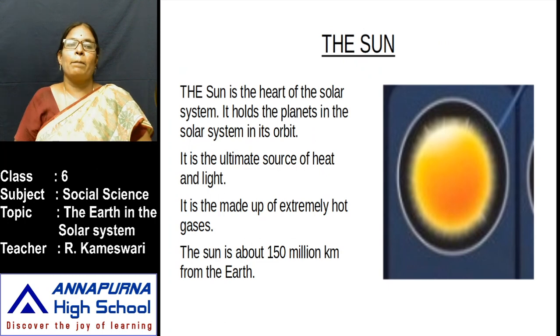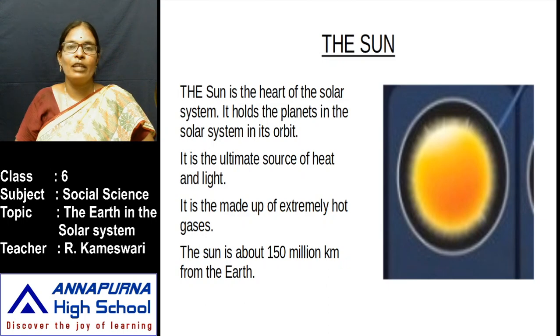The sun. The sun is the heart of the solar system. It is in the center of the solar system. It holds the planets of the solar system in their orbits. All the planets revolve around the sun in one fixed path. That path is called an orbit.